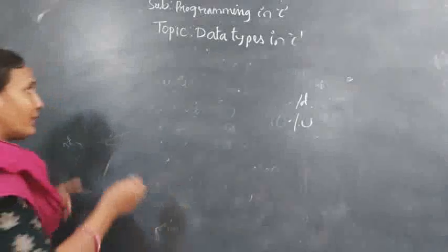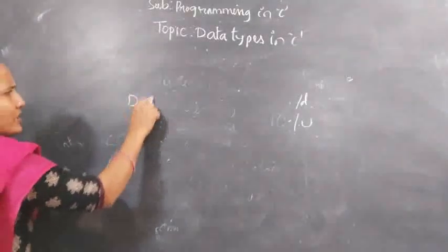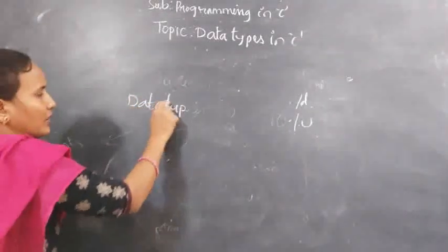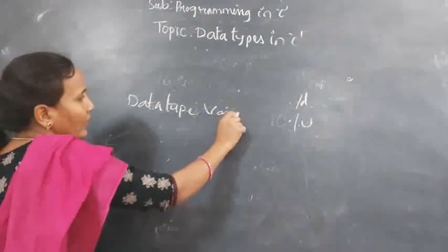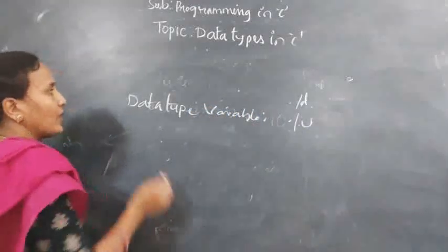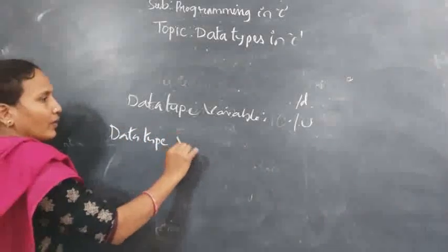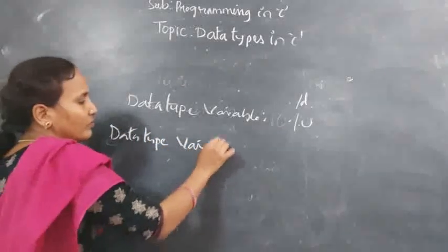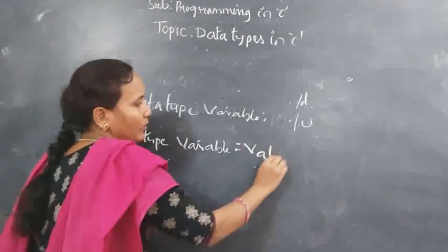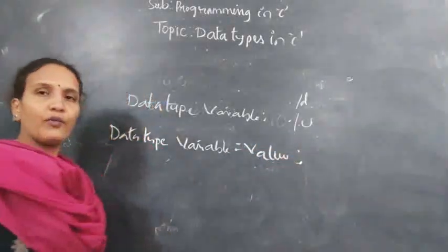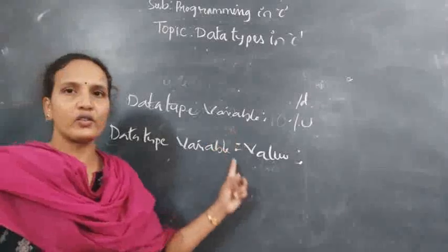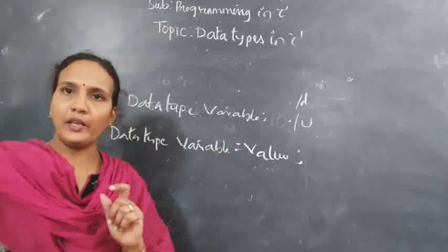Clear? So for long int also we follow the same syntax. Data type, variable for a declaration, and data type, variable equals to value for initialization. For any data type, these two are common. When you give the name of the variable, you get a block.